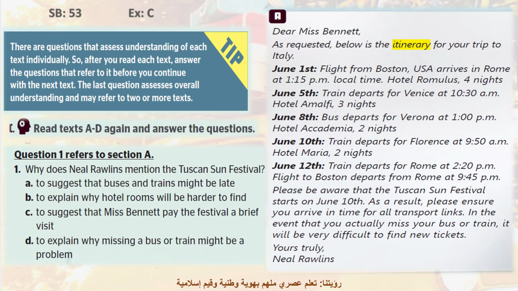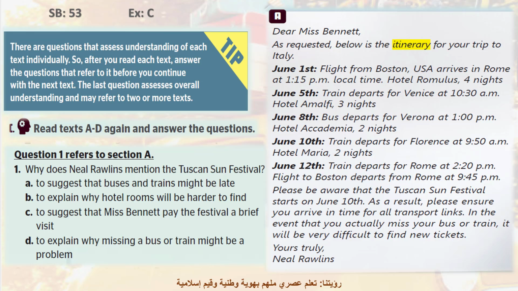Let's read question 1. Why does Neil Rollins mention the Tuscan Sun Festival? To suggest that buses and trains might be late? To explain why hotel rooms will be harder to find? To suggest that Miss Bennett pay the festival a brief visit? To explain why missing a bus or train might be a problem?